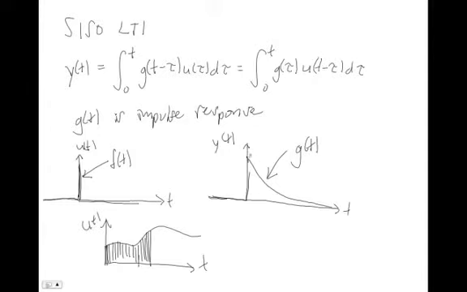weights because, as you can see from this signal, a smack that happened recently has a big effect on the output, but a smack that happened a long time ago has a small effect on the output. So you have to figure out a way to balance them. And this integral here, which is a convolution integral, is what does that. So we can have any single input, single output LTI system, and it will have an impulse response, and then y of t is defined through that impulse response.